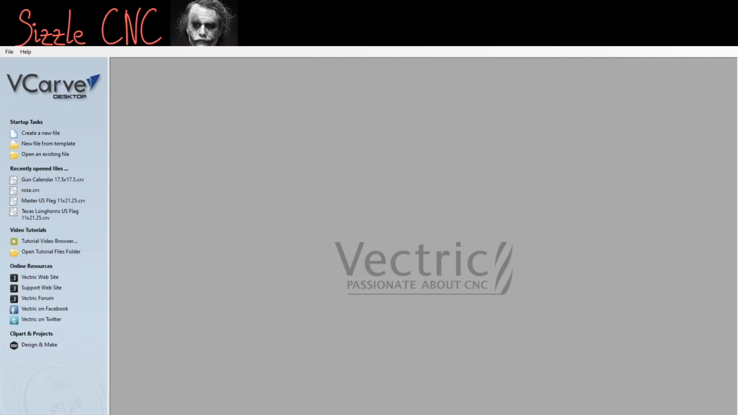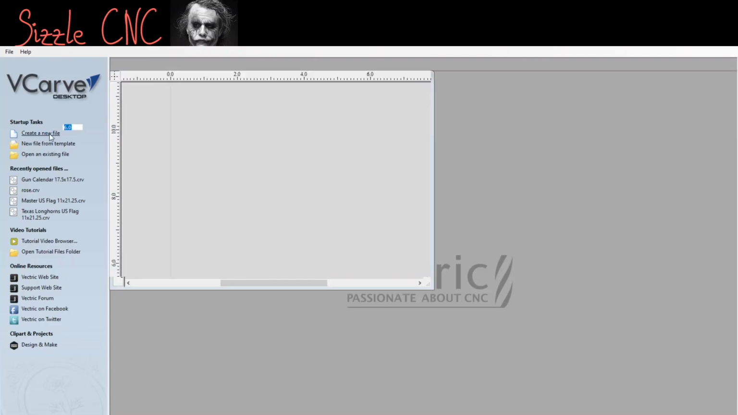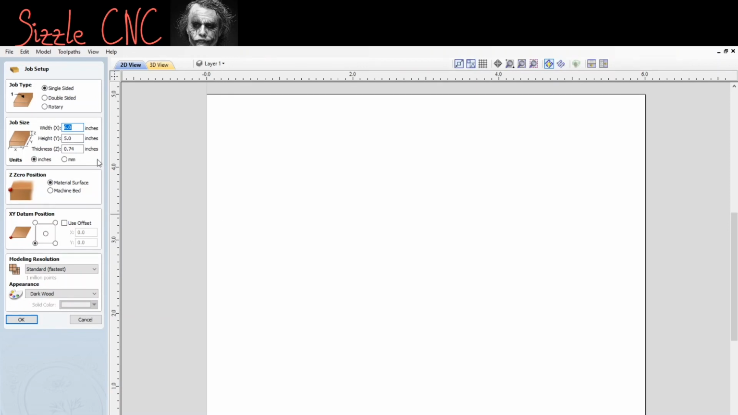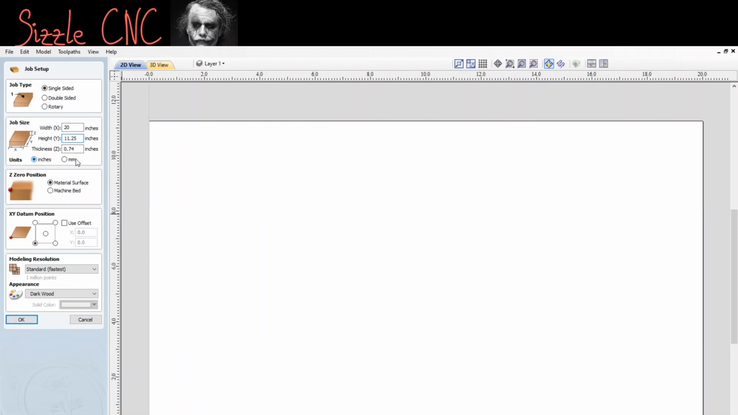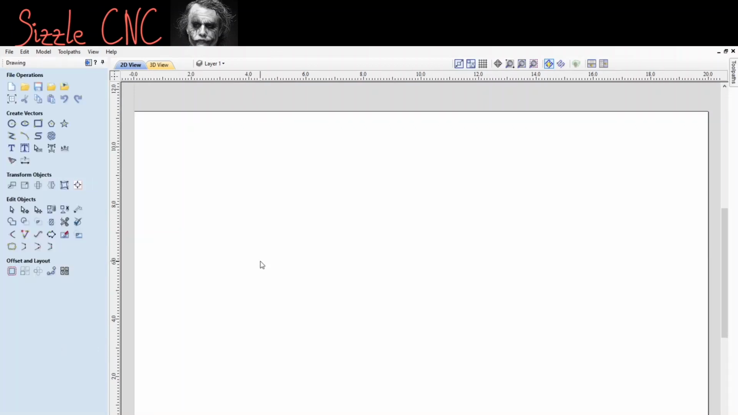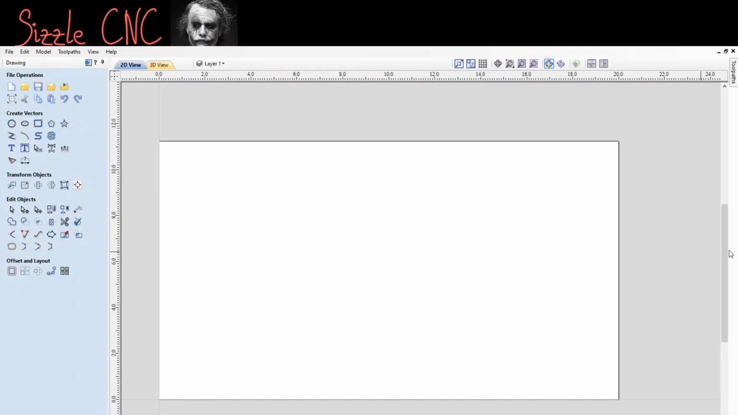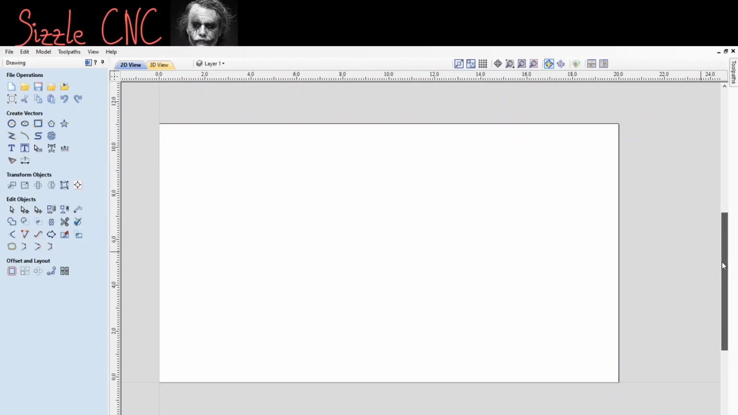So first what we're going to do is create a new file. Alright, so you're going to set your dimensions. The piece of wood I'm going to use is 20 inches long, and it's going to be 11.25 inches high, and it's 0.75 inches thick. Hit OK. Alright, so there you go. Our stock is set. So we're going to work off this, okay?